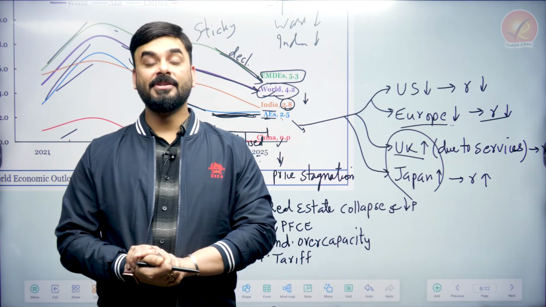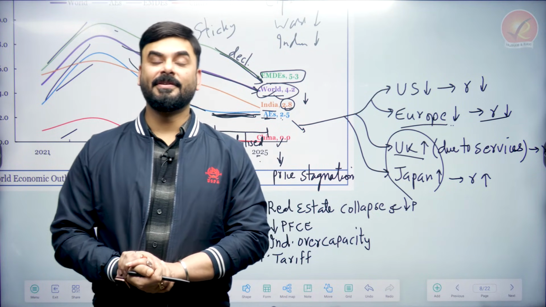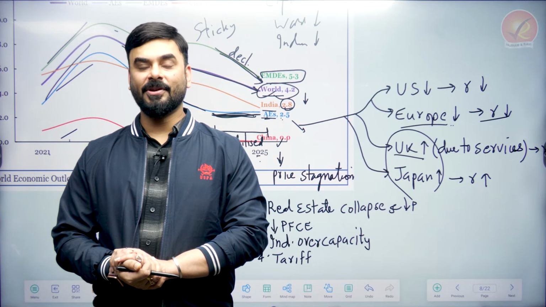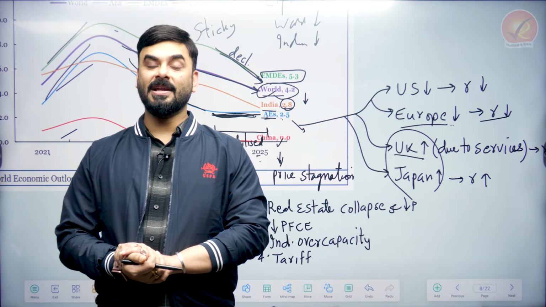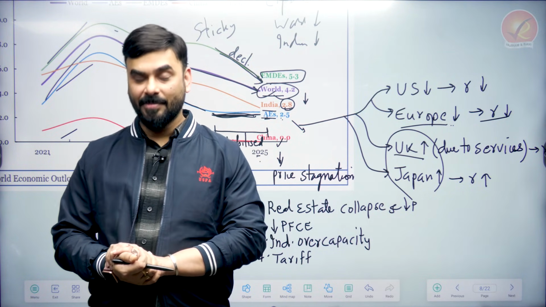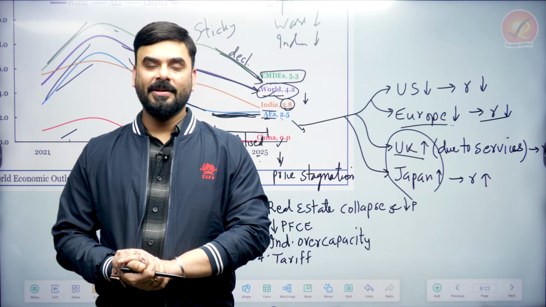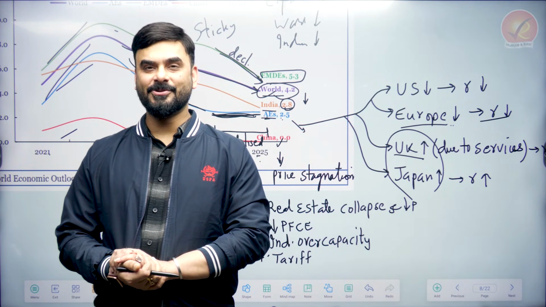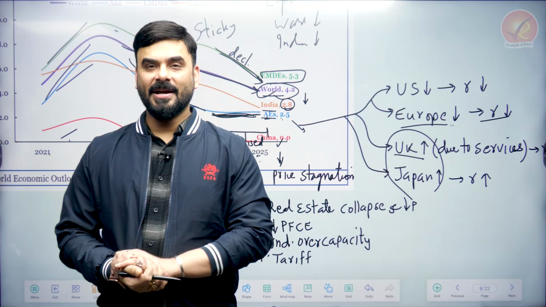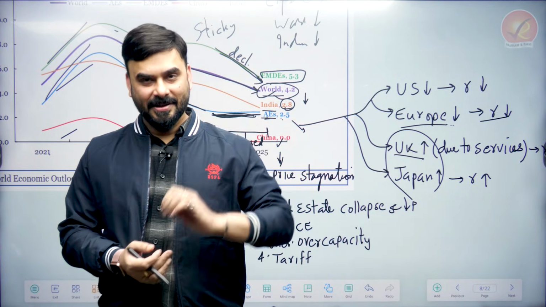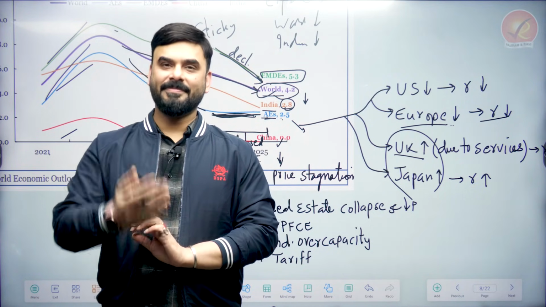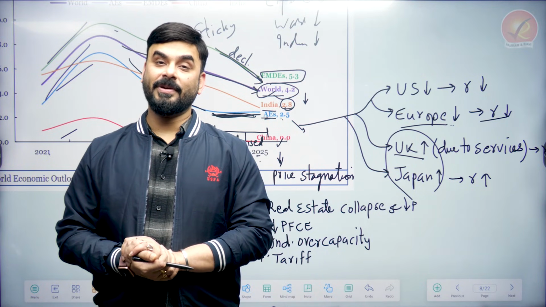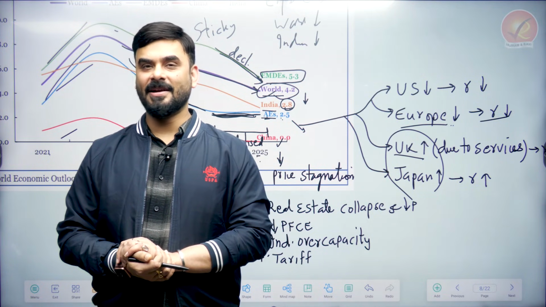Number two, in China also you see that overproduction of many factory goods has happened. For example, in the automobile sector and consumer goods like refrigerators and laptops, overproduction happened. And after COVID, all those items could not be sold because COVID definitely impacted the society and economy. So in China, there was over-construction of real estate and over-manufacturing of items, but people became conscious after COVID. Spending has not increased to that level.